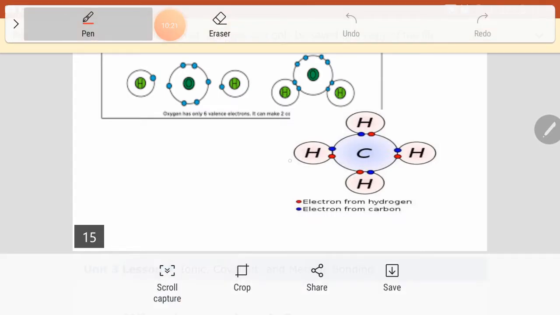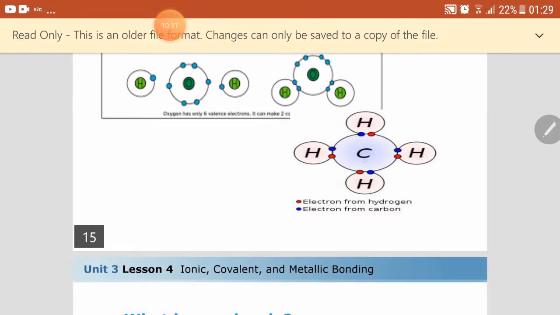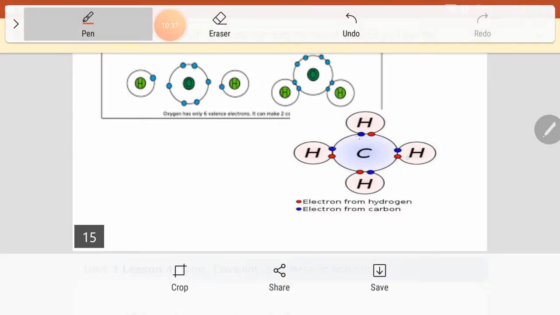Carbon has 4 valence electrons. It is in group 14, so it has 4 valence electrons. The electrons that are in blue are for carbon: 1, 2, 3, 4. The electrons that are in red are for hydrogen. The carbon can complete its outermost energy level when it has 4 more electrons.